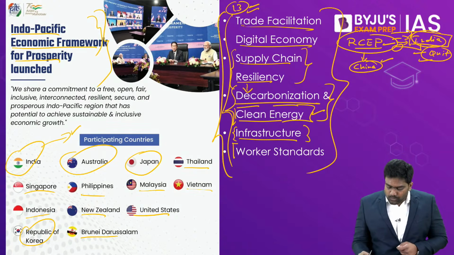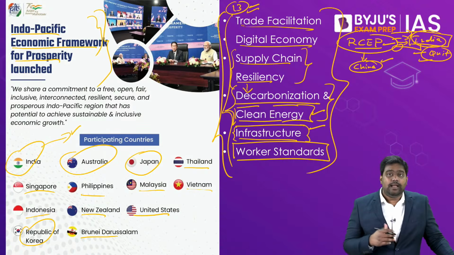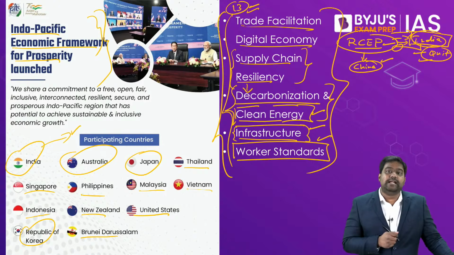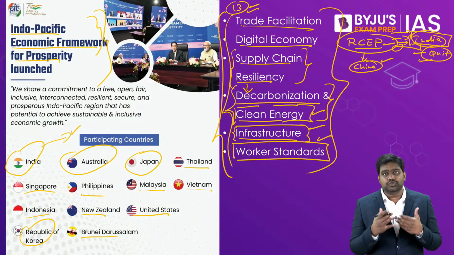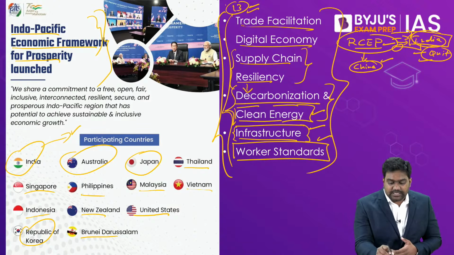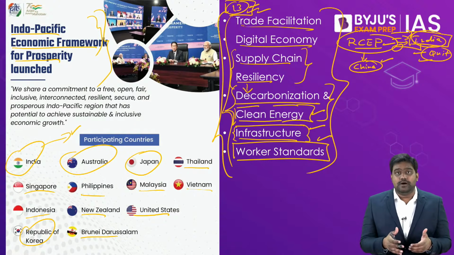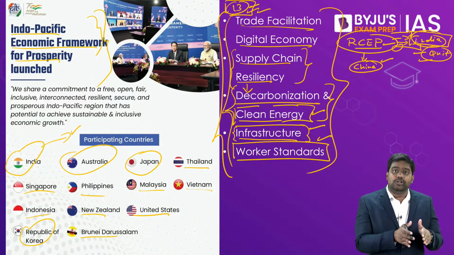They're also going to work together to create connectivity infrastructure in the Indo-Pacific and to harmonize their laws regarding labor standards, environmental standards, IP laws, etc. Essentially, it would be a trade facilitation arrangement that would boost trade volume amongst these 13 like-minded countries of the Indo-Pacific. So this economic framework has been launched during the Quad summit,